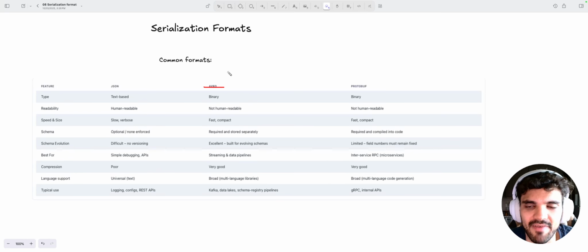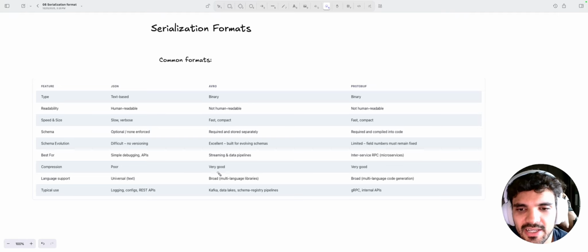We also have Avro. Avro is not text-based, it's binary, so it's not human readable, but it's very fast and compact. This is excellent for evolving schemas, and we're going to take a look at this. It's very used in streaming and data pipelines. In our project, we're going to use Avro serialization. It has very good compression, and it's typically used in Kafka, data lakes, and schema registry. You're going to look into this and things like this.